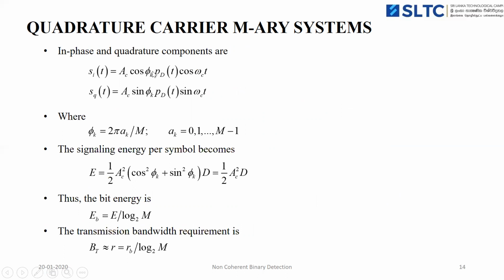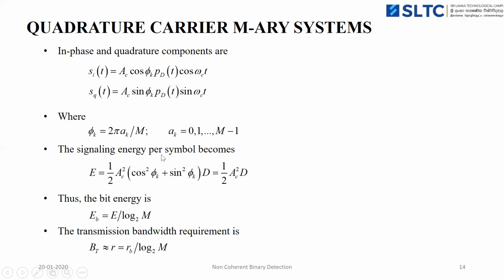Here you can see that cos phi_k and sin phi_k ensure the carrier phase modulation, the phase shift keying modulation, where phi_k equal to 2 pi a_k by M, where a_k varies from 0 to M minus 1. So M may be 4, M may be 8, and so on. Depending upon the type of modulation, we can change the variable M.